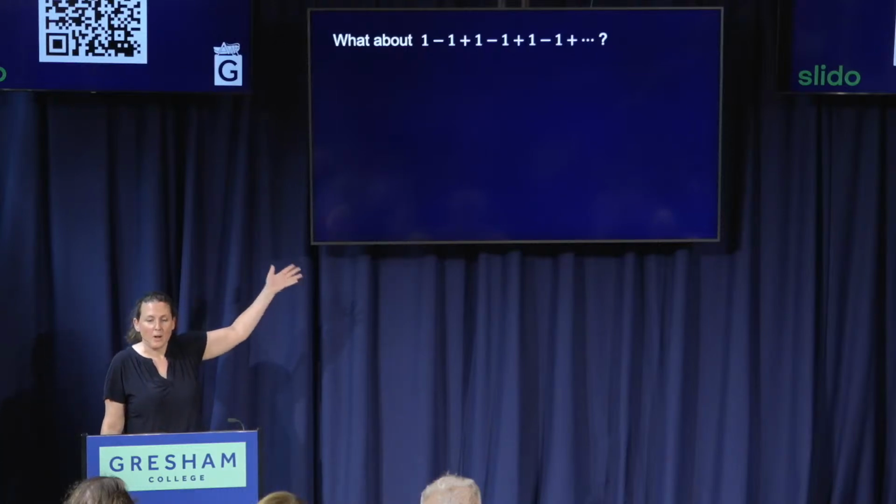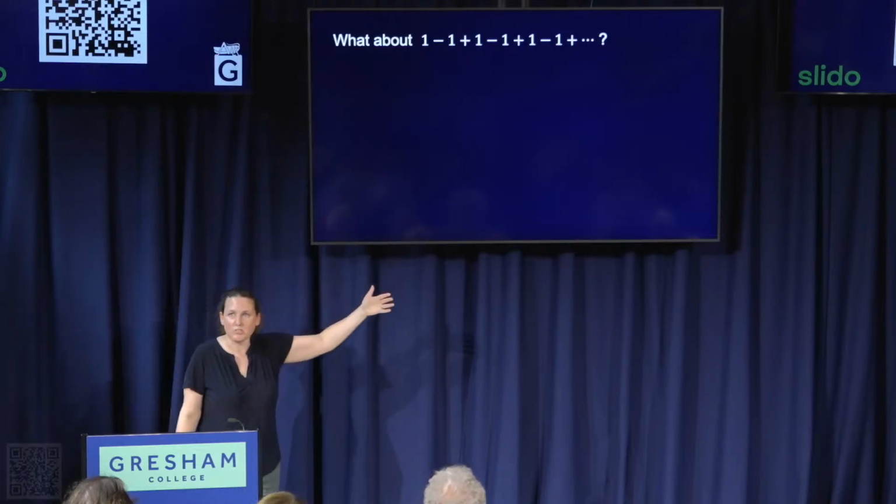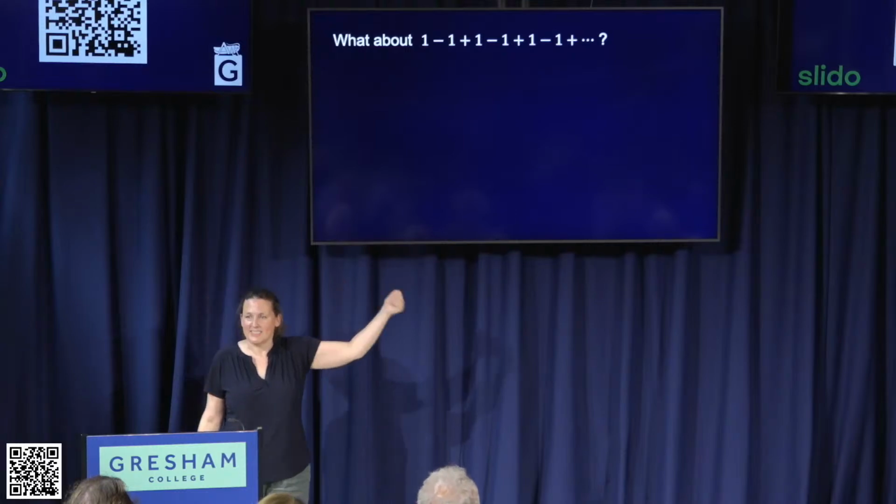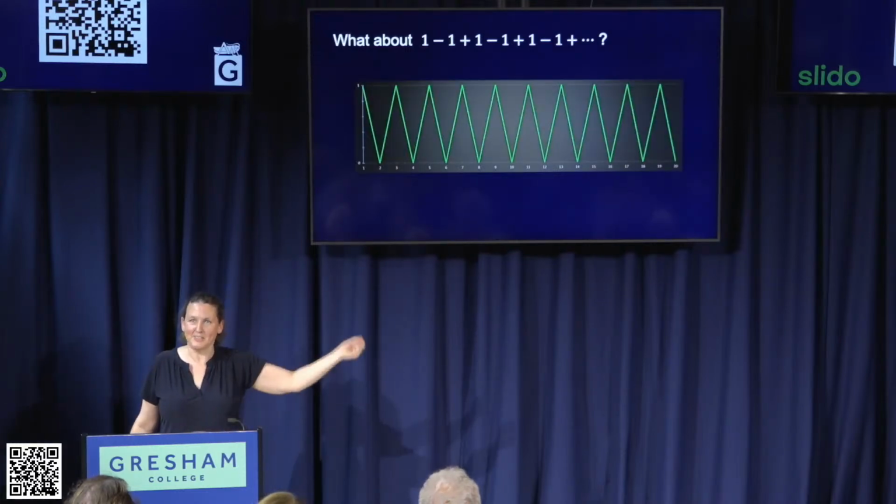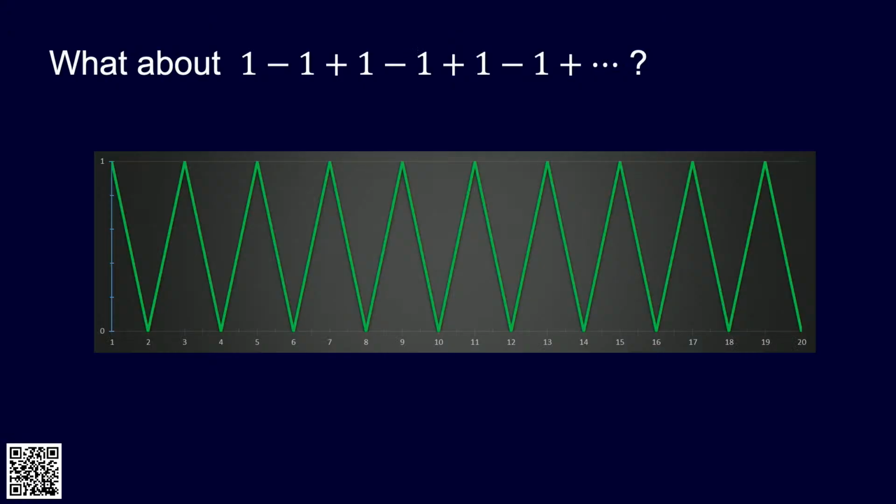What about this? Well, if we work out those partial sums, first one is 1, and then it's 0, and then it's 1 again, and then it's 0 again. It just keeps flip-flopping between 0 and 1. It's never going to converge because it never settles down to being very, very close to a single number. After an even number of terms, it's 0, and after an odd number of terms, it's 1. So this thing does not converge with this definition we're working with.